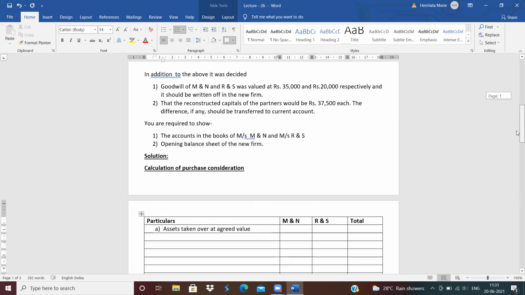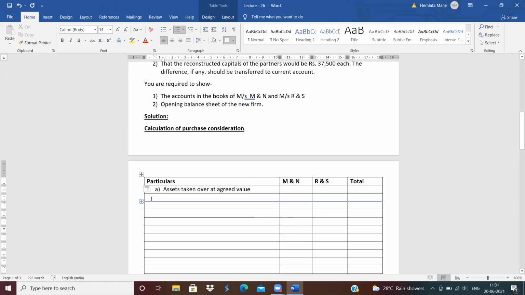So first write down all the assets at agreed value. No information is given regarding partners taking over any assets, so don't pass journal entries to the partners' capital accounts. Here you have to take over all the assets. So first is land.